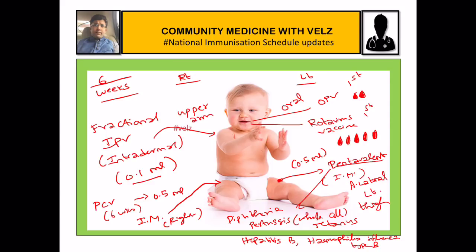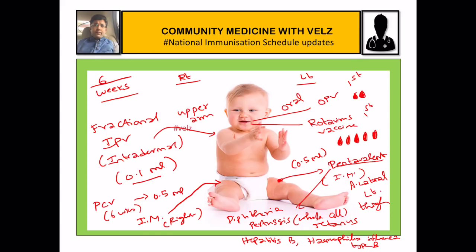Then pneumococcal conjugate vaccine is also given till 1 year of age. Maximum, if a child has missed, it can be given maximum till 1 year of age, because after 1 year the pneumonia caused due to these agents is very low. Then IPV is also given till 1 year of age maximum.